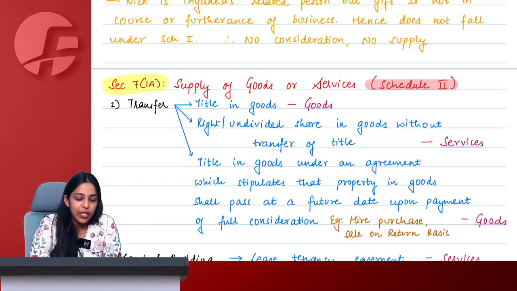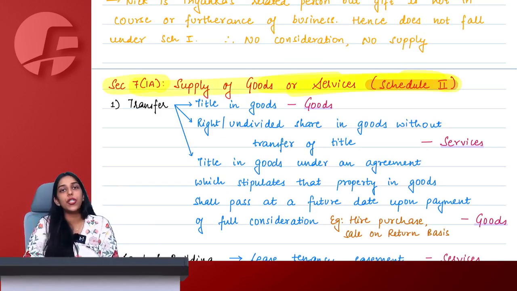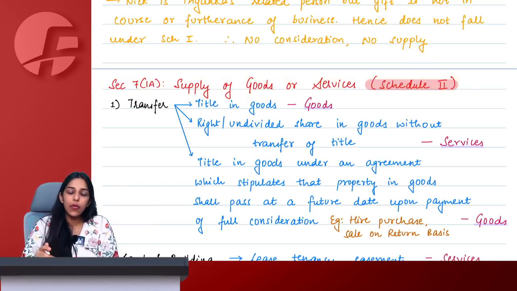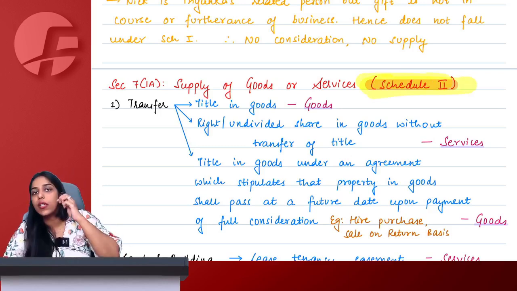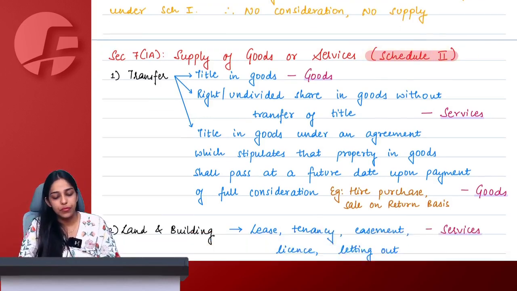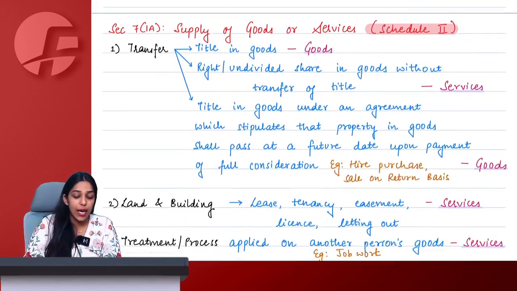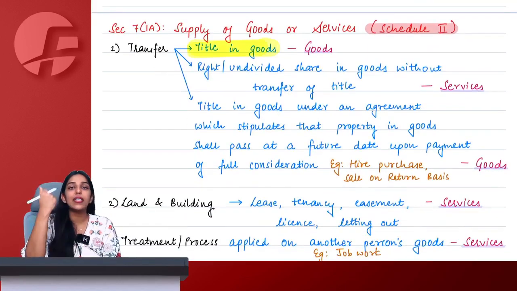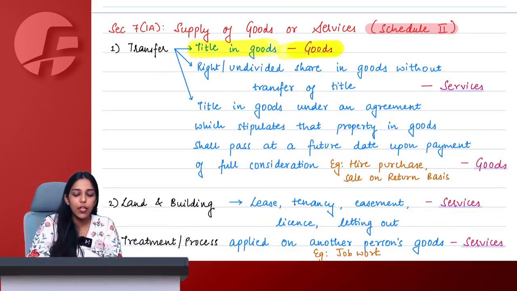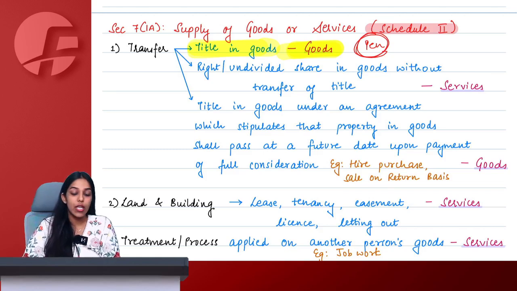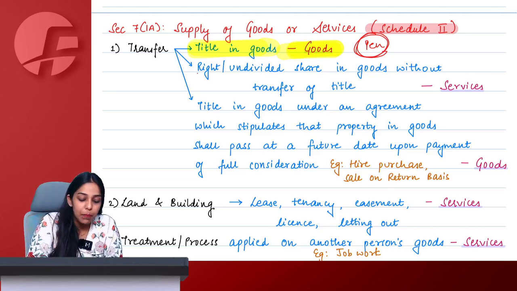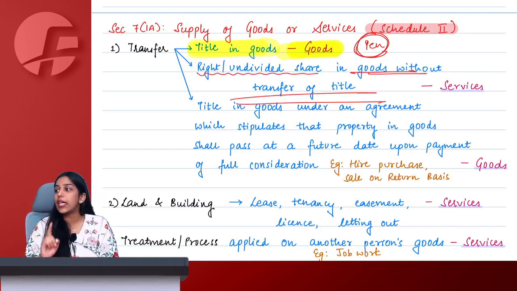So section 7(1)(a) says that you have to refer to Schedule 2. Schedule 1 was supply without consideration. Now Schedule 2 simply talks about what is goods and what is services. Okay. So the first point says that if I have transferred the entire title in my goods, it becomes supply of goods. Example, I transferred the entire pen to you. It became supply of goods. But I am not giving you the entire title or ownership of my goods. I am simply giving you a right or an undivided share in the goods without transfer of title.